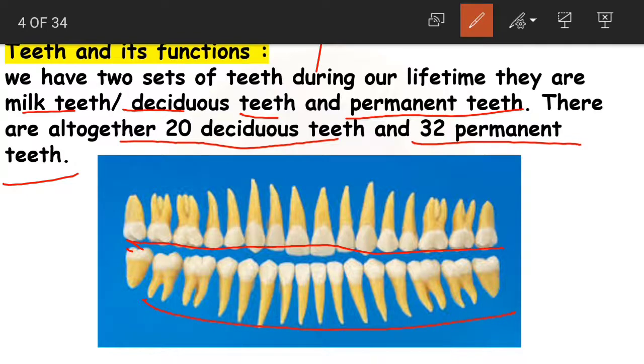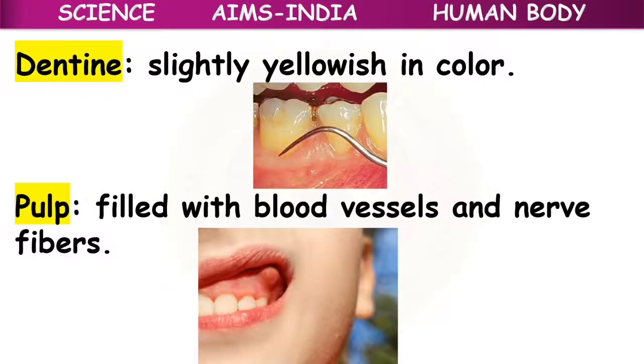Actually we will not be able to see this yellow colored part in our mouth, as it is just inside. We can just see this white colored enamel part. When you say teeth, we can just see the white colored enamel part. Okay, so these are all 32 permanent teeth. Clear, children?